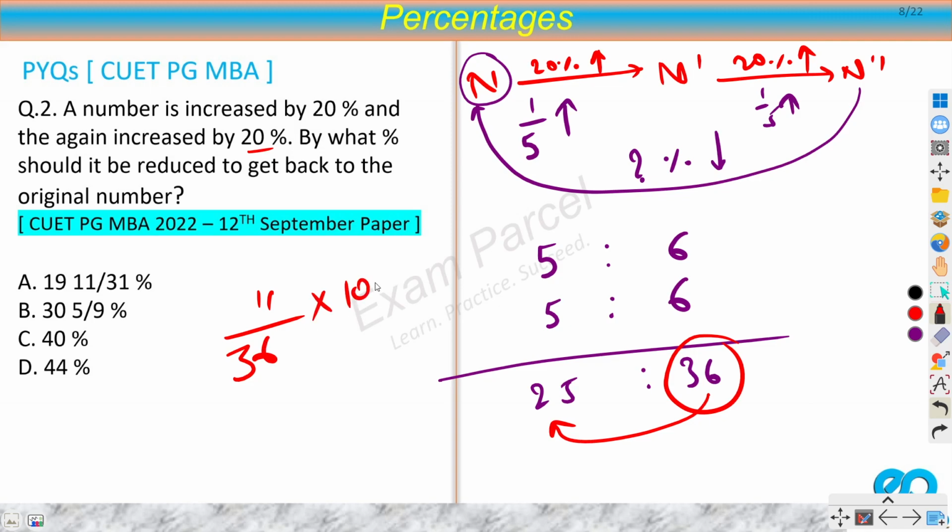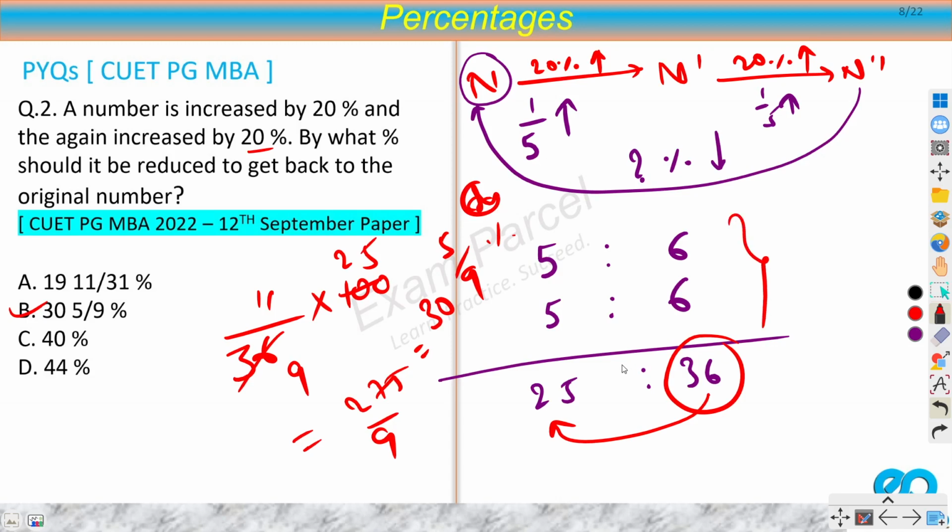So 11 by 36 into 100. If I cancel this out, then I will get by 9. 25 into 11 is 275, by 9. Let's calculate this. Can we cancel this out? No, this is not cancelled completely. So 30 and 5 by 9, that is 30 5/9%. So the second option.